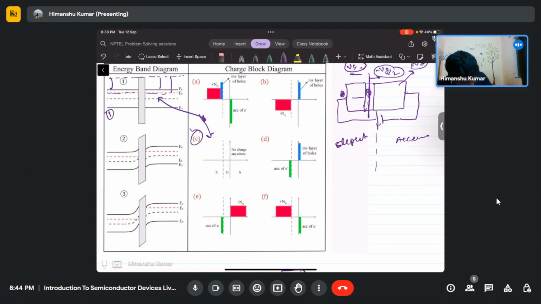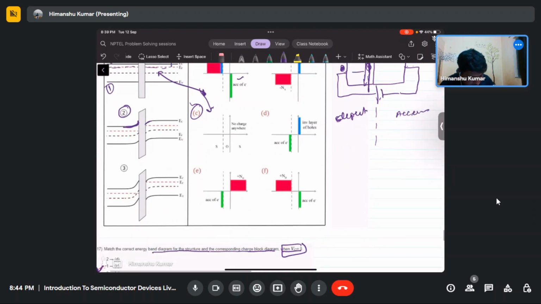So in the second part accumulation is happening on one side and depletion of electrons on the other. Okay, so this 2 will be the correct one, and which choice matches 2? The accumulation of electrons on the right side is this one, and since Vg applied is small only, the inversion will not be there, so this can also be true.